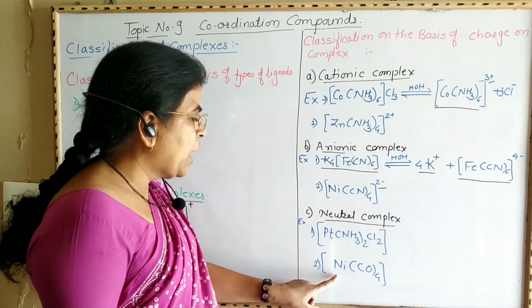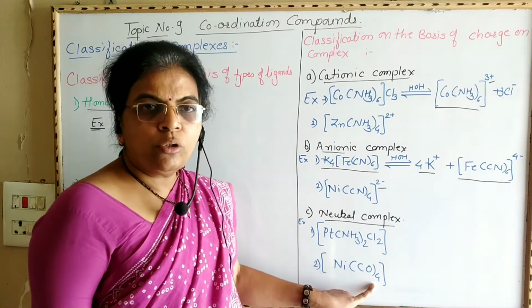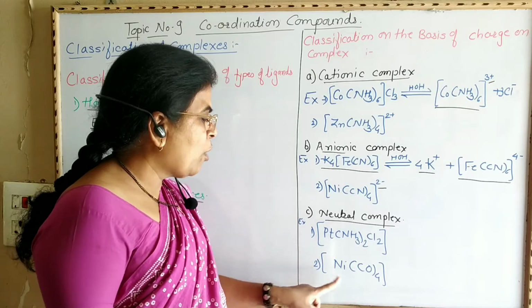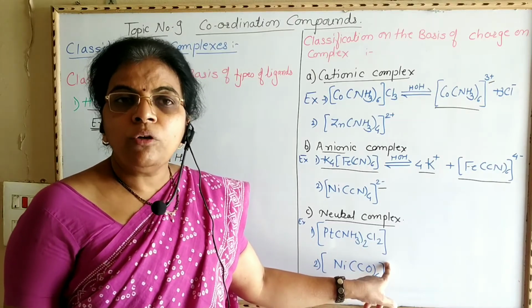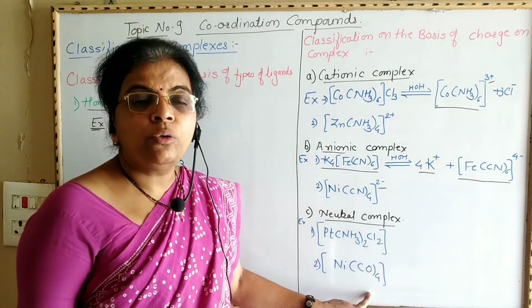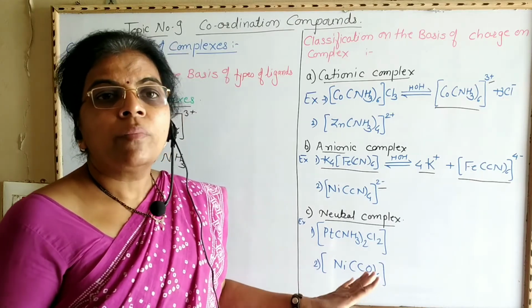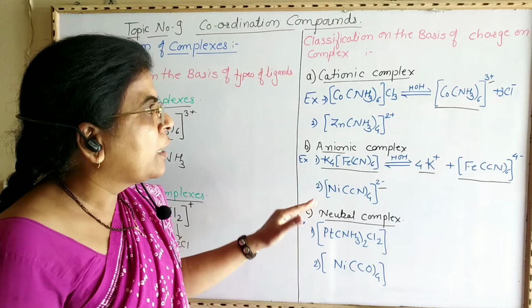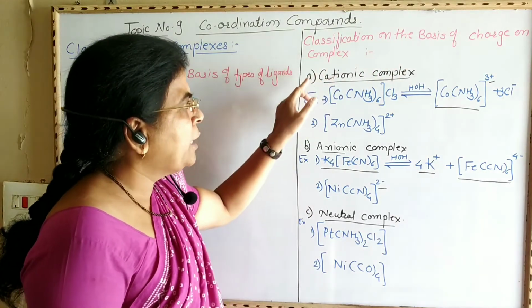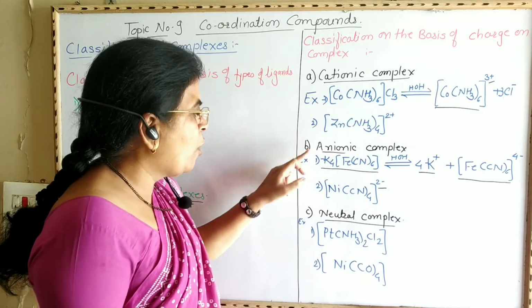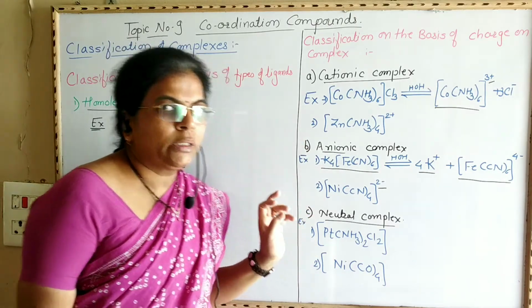Now in this case, Ni(CO)4 is also a neutral complex because this coordination sphere does not possess any positive or negative charge. In this way, coordination compounds are classified on the basis of charge on the complex as cationic complex, anionic complex and neutral complex.